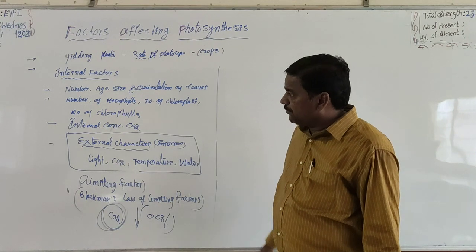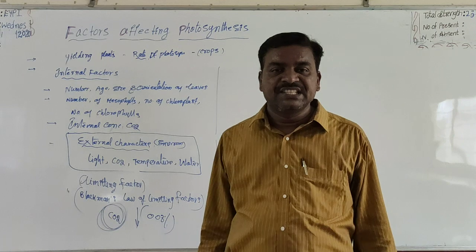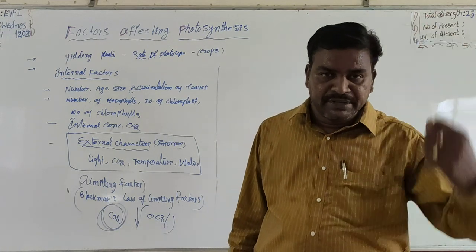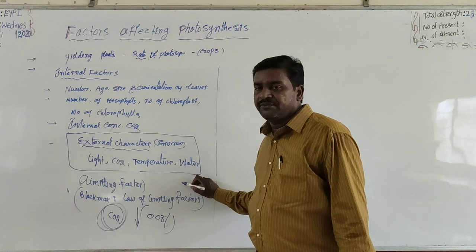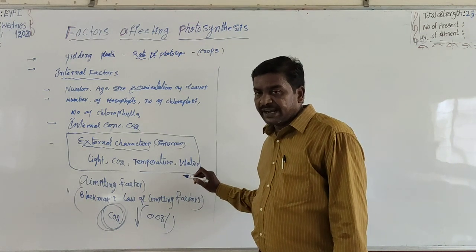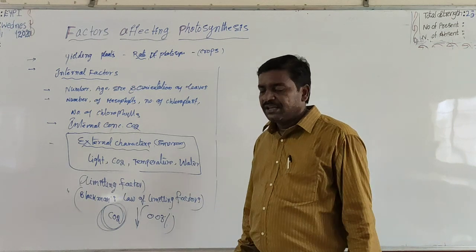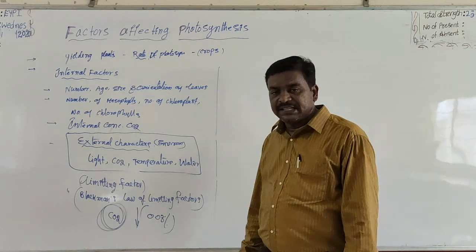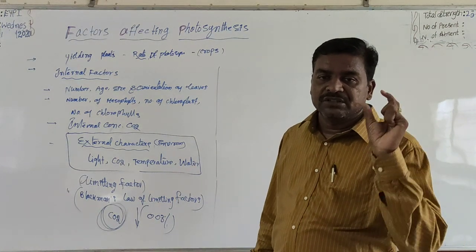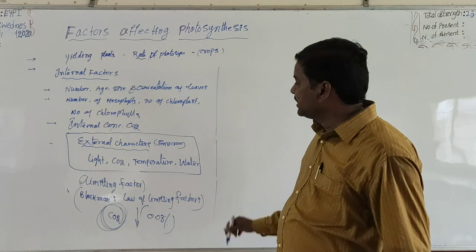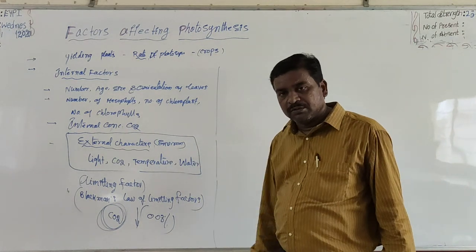Many factors may influence the rate of photosynthesis, but the rate is limited by the factor present in minimal value. Such a factor is called the limiting factor. In photosynthesis it is the concentration of CO2, because its concentration in the atmosphere is very low, that is 0.03%. Now, coming one by one, how these external factors influence the rate of photosynthesis.